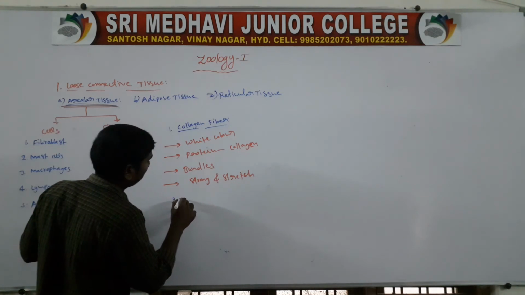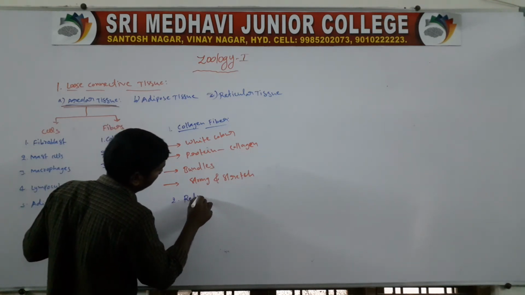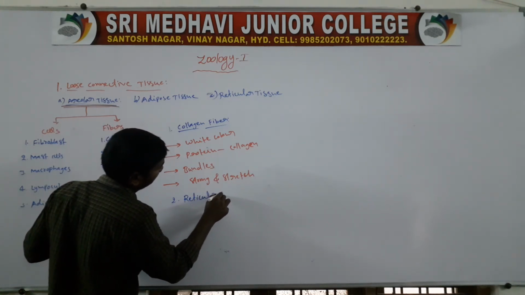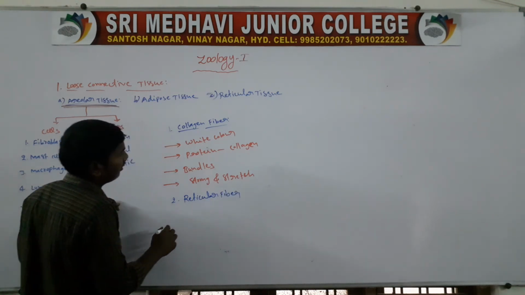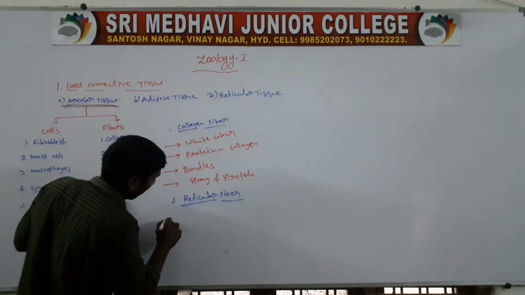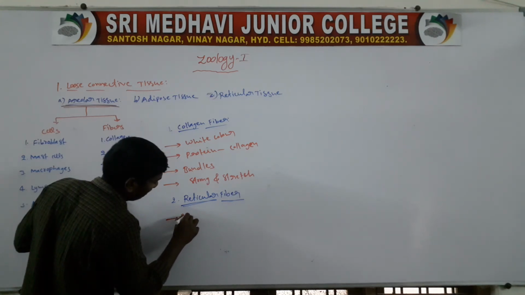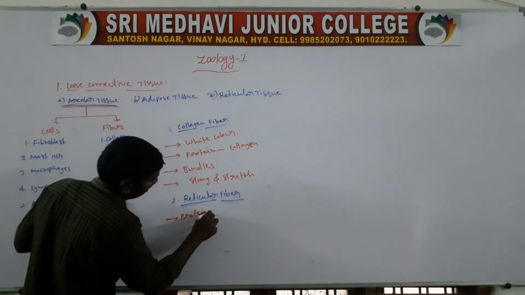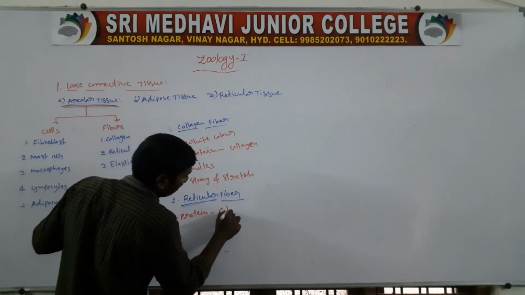Second one, reticular fiber. The reticular fiber is formed by the protein, and that protein is called the collagen.